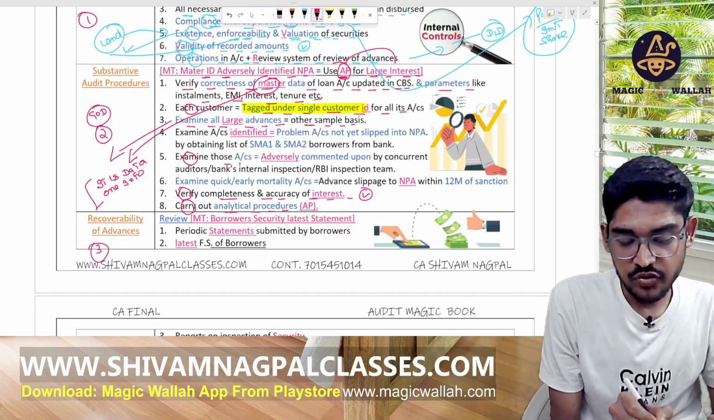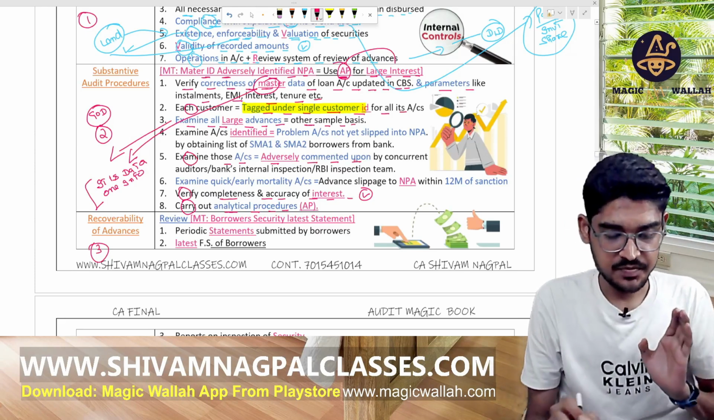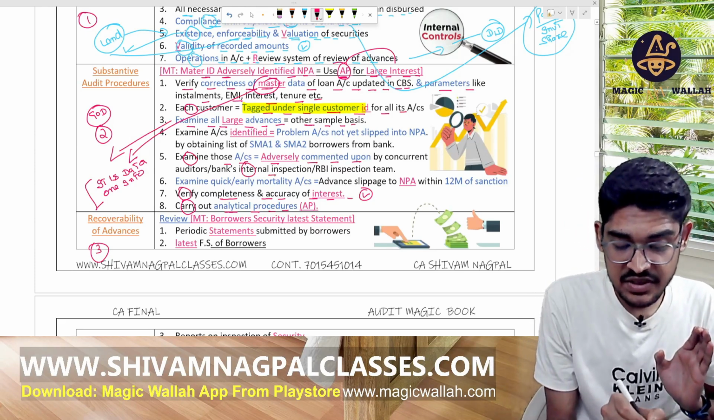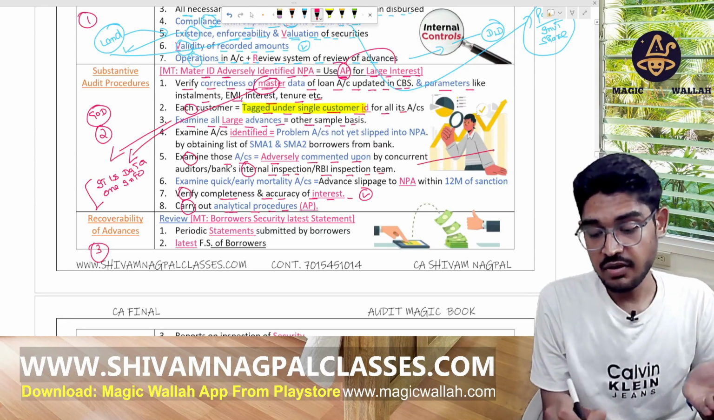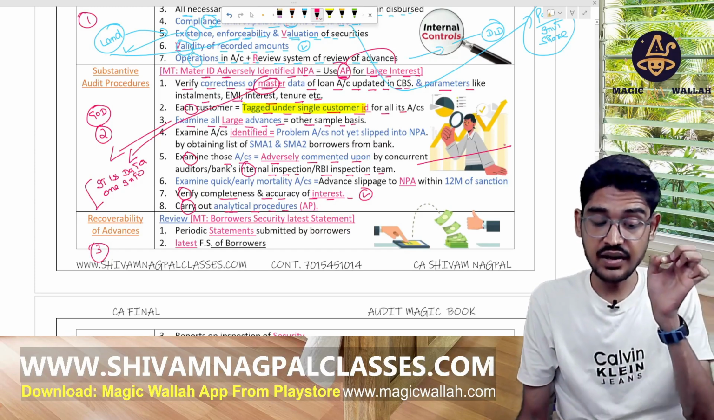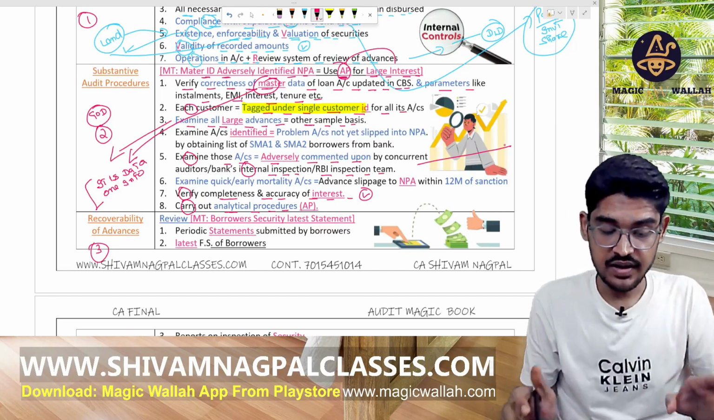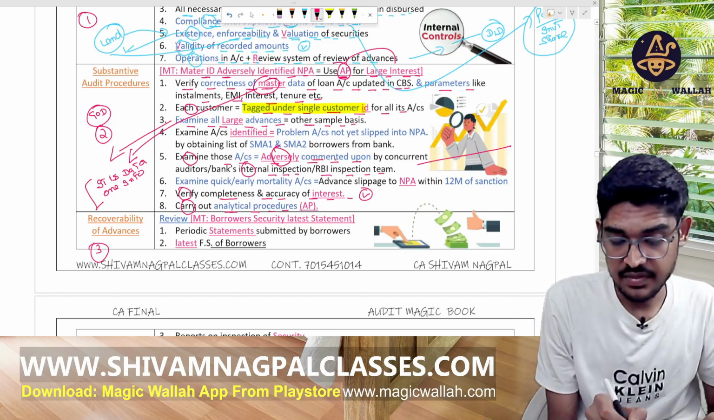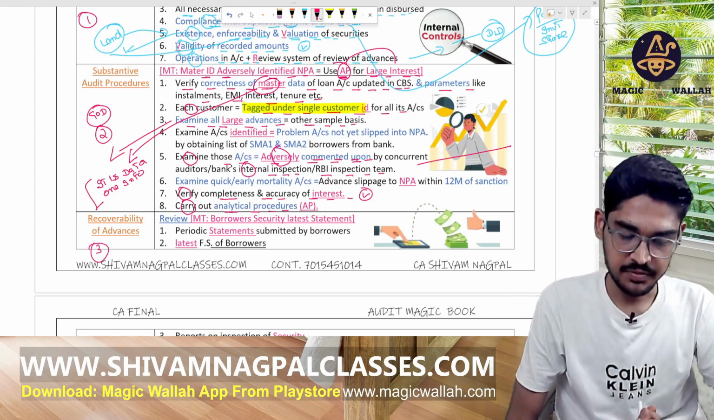Now, adversely examine those accounts which are adversely commented upon by the concurrent auditor, by the internal inspection team of the bank, or by the RBI inspection team. So there will be high risk. We have to verify where the concurrent auditor, the internal inspection team, and the RBI inspection team have reported adverse comments. In that case, we have to examine these accounts specially under the TOD.